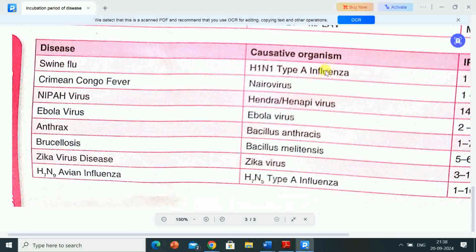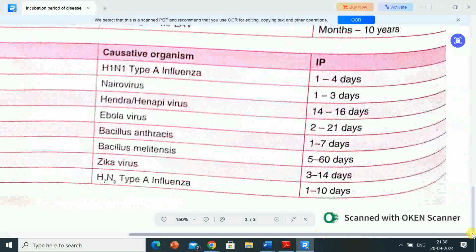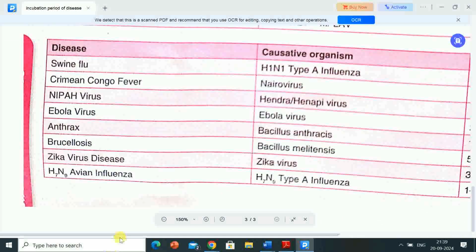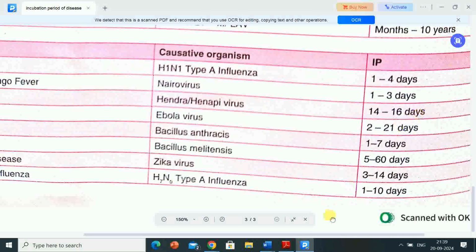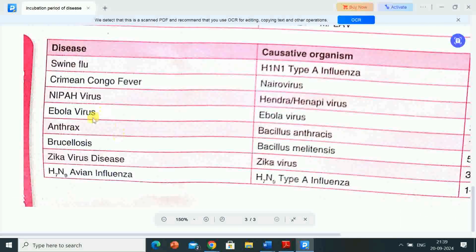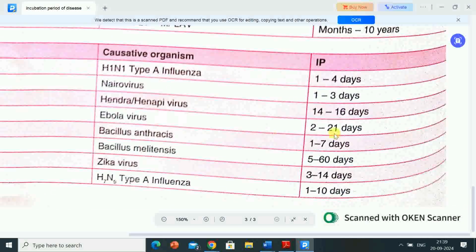Next name of the disease is Crimean-Congo fever, causative organism nairovirus, incubation period 1 to 3 days. Next disease is Nipah virus, causative organism Hendra virus, incubation period 14 to 16 days. Next disease is Ebola virus, causative organism Ebola virus, incubation period 2 to 21 days.